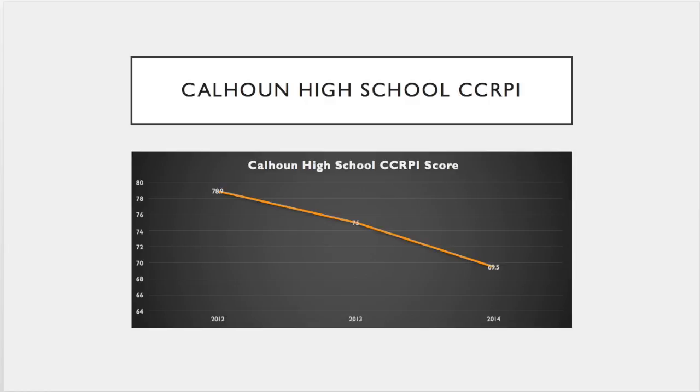CCRPI is measured basically for college and career readiness, helps evaluate a school's ability to prepare students for post-secondary education and for the real world. It's gathered using multiple data points. You can see 2012 Calhoun CCRPI was a 78.9, and that has been trending downward since then, with 2014 being 69.5. Hopefully, after we go through this data overview, we're going to look and see why it may be trending downward and why that score is what it is.